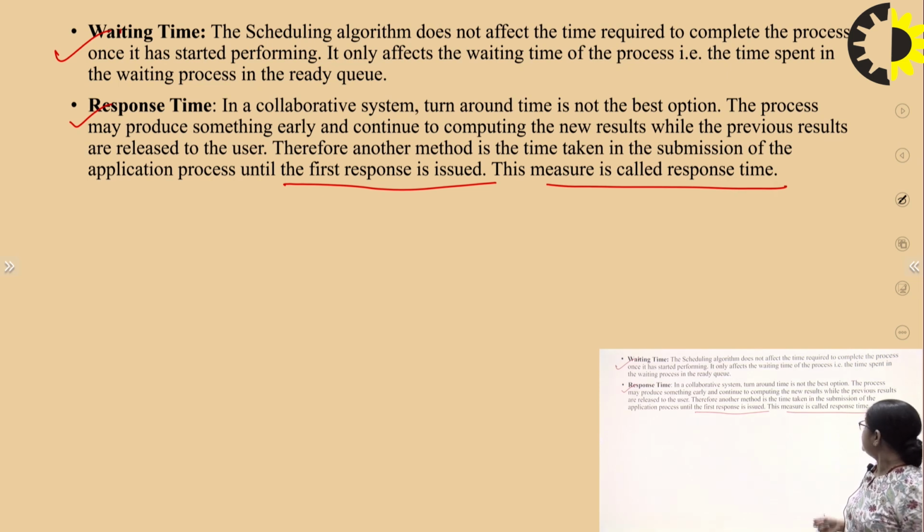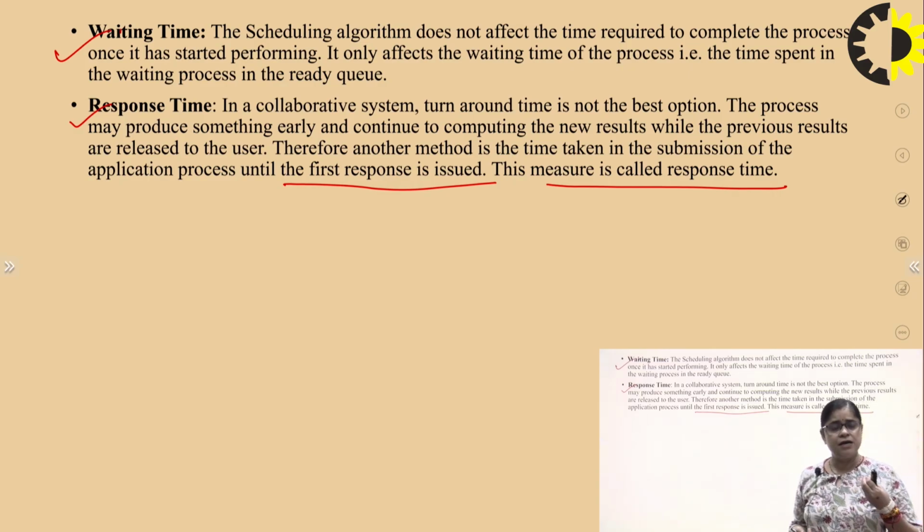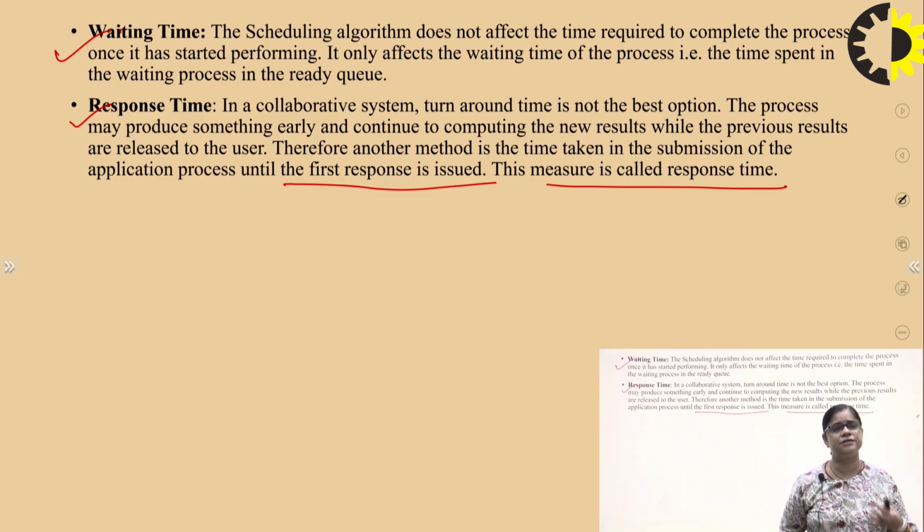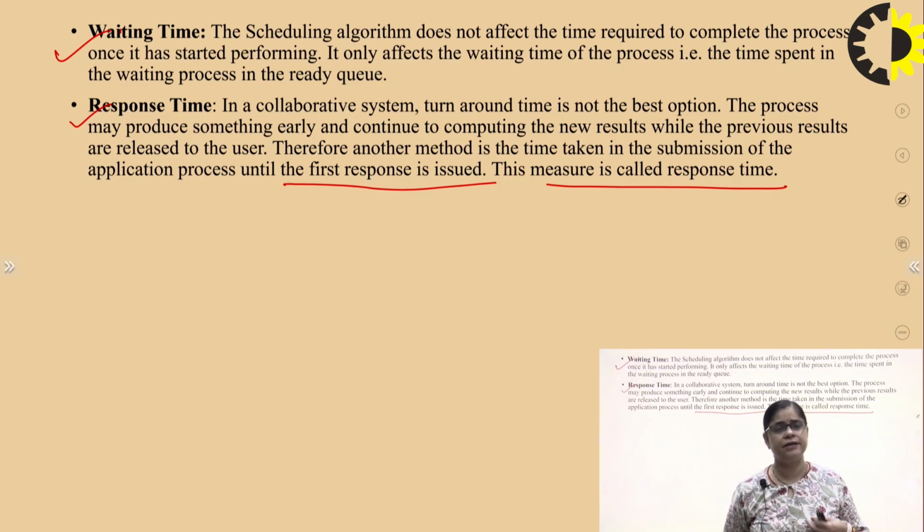The main thing to keep in mind is that sometimes, when a process is utilizing the CPU, it produces a result very early, and after producing it, it doesn't switch to another process. It continues to compute the new result.